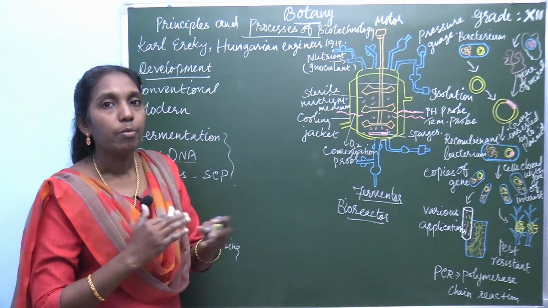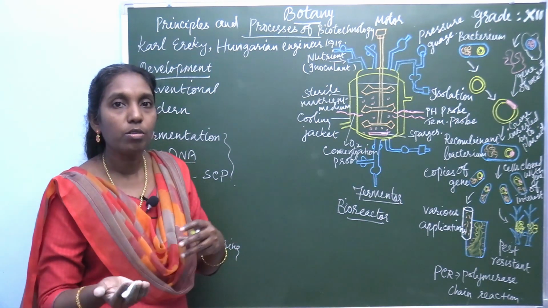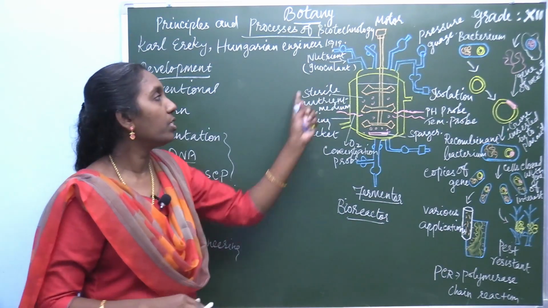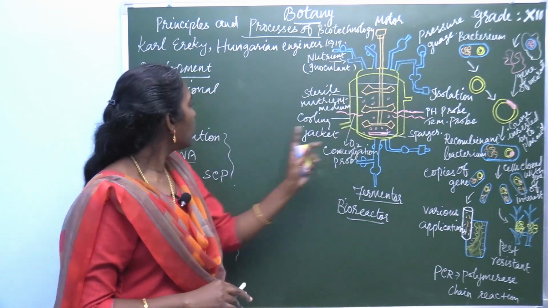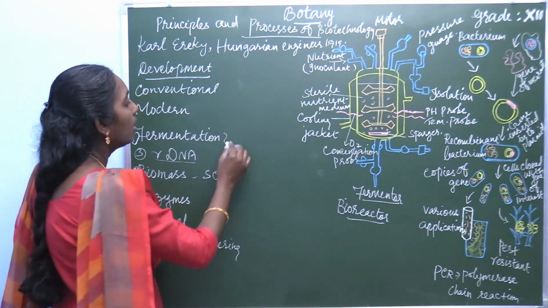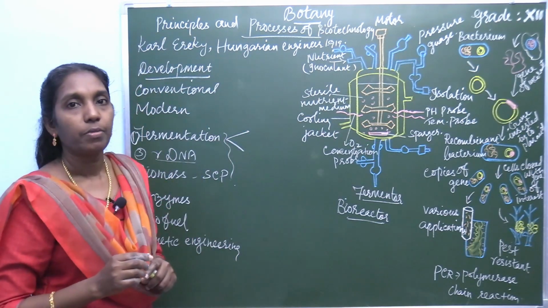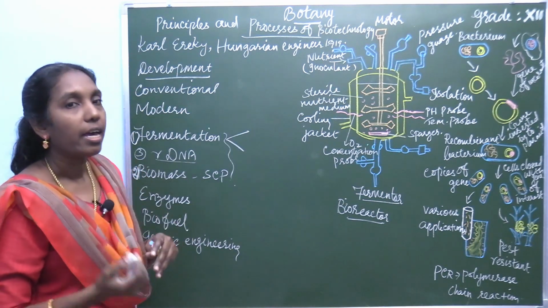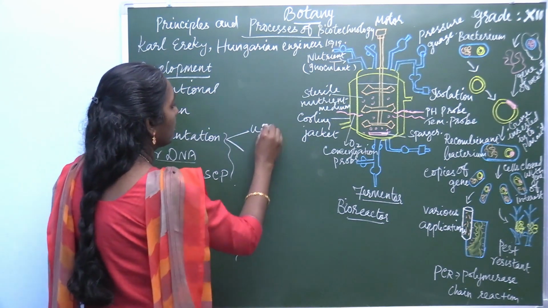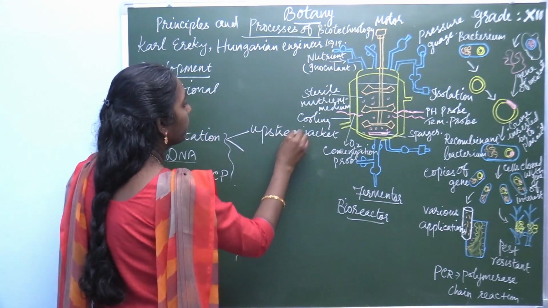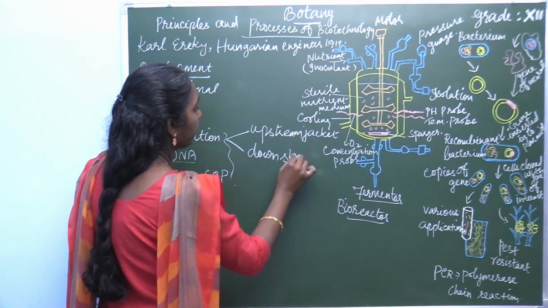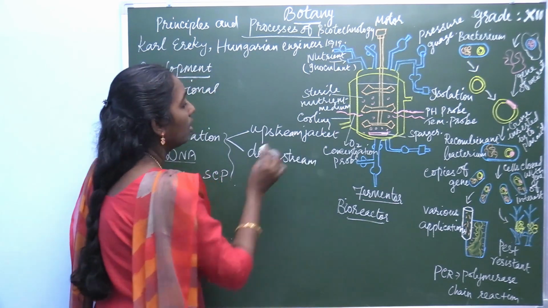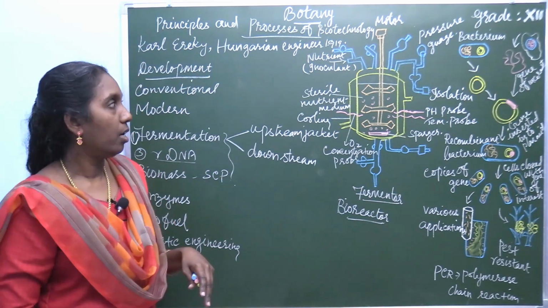So the microbes and the enzymes interact within this fermenter. During this fermentation process, there are 2 processes: upstream process and downstream process. What are this upstream and downstream?